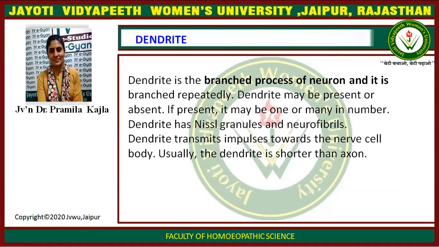Dendrite is the branched process of neuron and it is branched repeatedly. Dendrite may be present or absent. If present, it may be one or many in number. Dendrite has nuclear granules and neurofibrils. Dendrite transmits impulse towards the nerve cell body. Usually, the dendrite is shorter than axon.